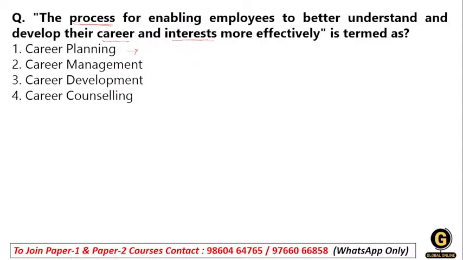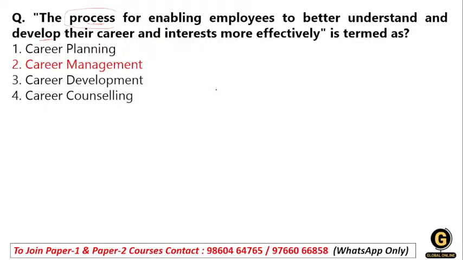The right answer will be career management. What they are doing is making a process by which employees choose their career according to their interests. This is how they help the employee choose a career with interest, for more productivity. They make the process of enabling employees to better understand and develop. This is done not with the help of planning, development or counseling, but when they manage each and everything.